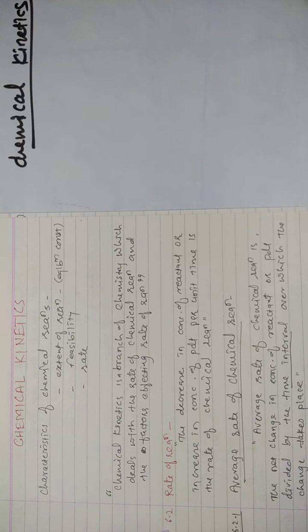Hello students, let us start chemical kinetics today. Now in chemical kinetics, we are just going to study the rate of the chemical reactions and the feasibility of the chemical reactions. While dealing with the rate of a chemical reaction, it describes how instantaneously a reactant is consumed and how rapidly the products are formed. So this is the concept we are going to learn in chemical kinetics.